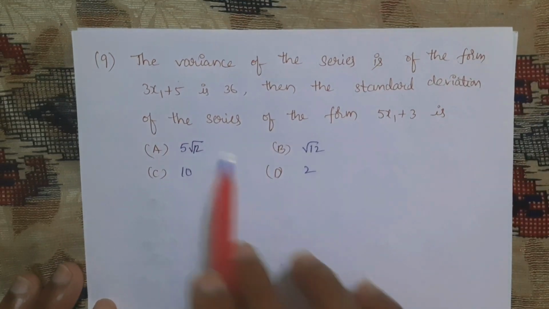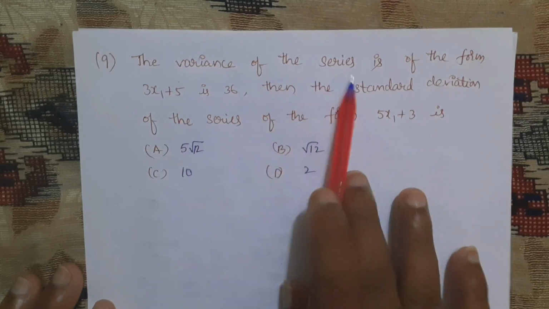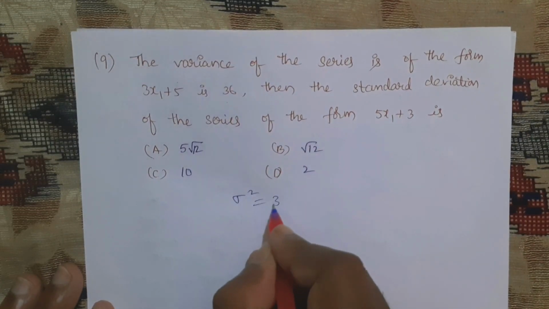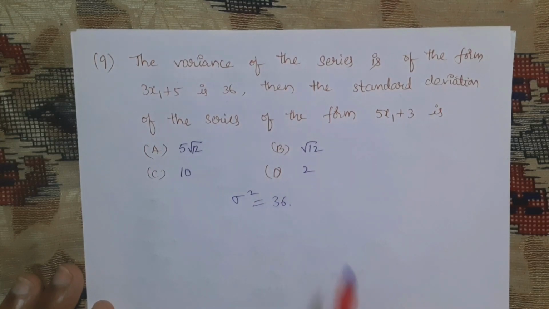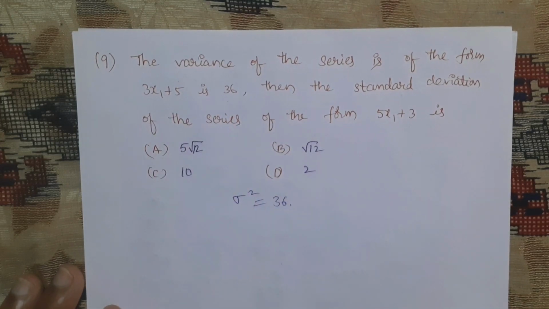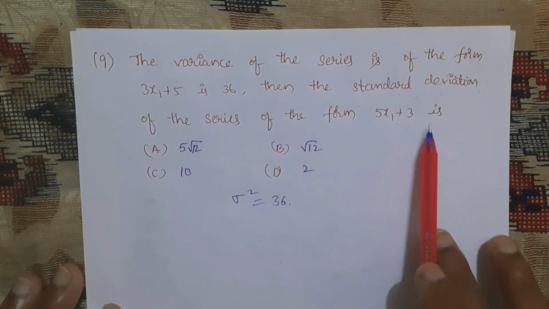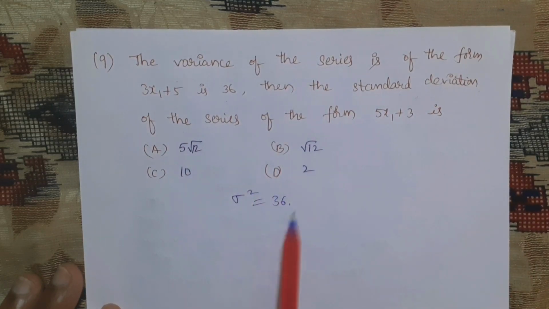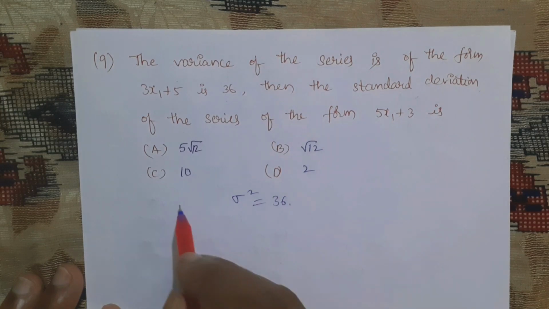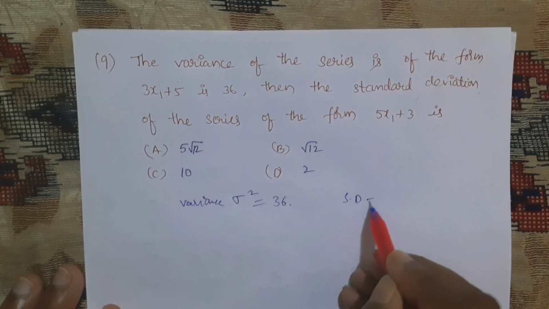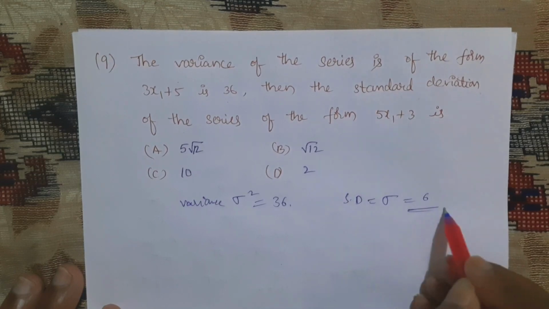As they told, variance of the series is 36. Variance is sigma square, they have given 36, which is of the form 3x1 plus 5. Then the standard deviation of the series of the form 5x1 plus 3. First of all, from this I will find standard deviation. As it is variance, standard deviation is sigma, which is nothing but 6.